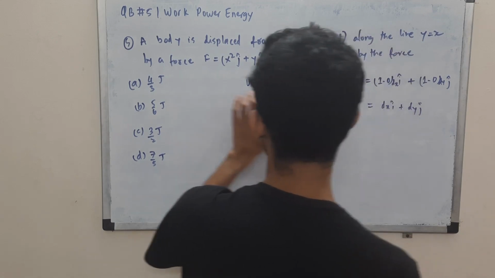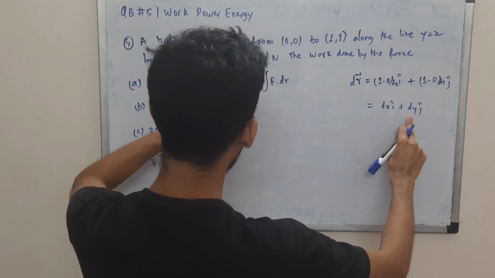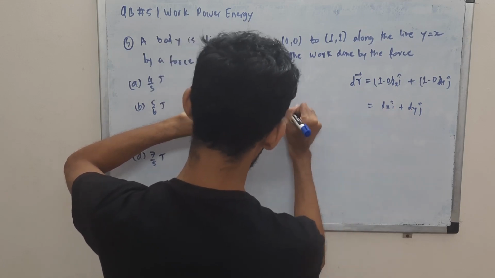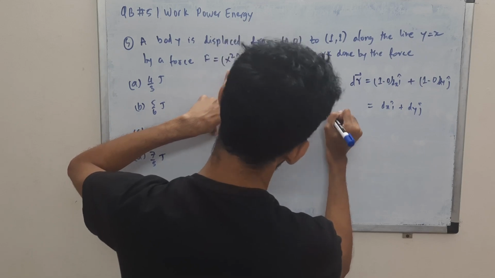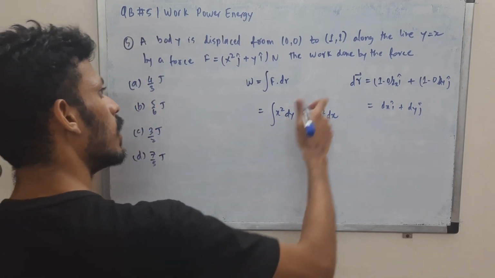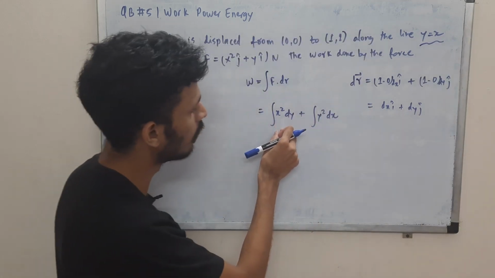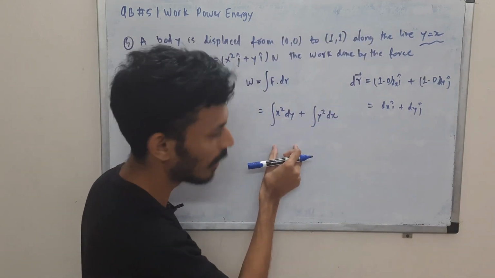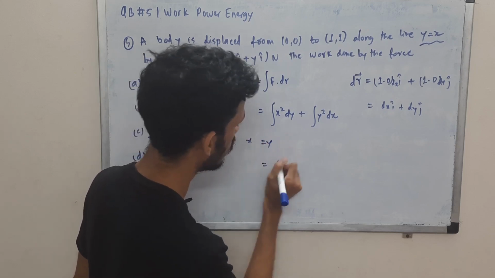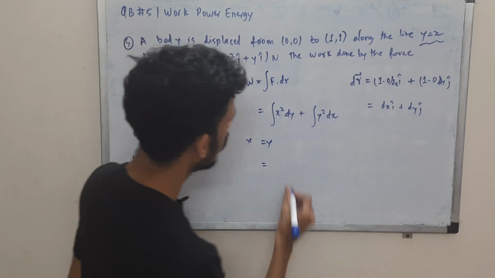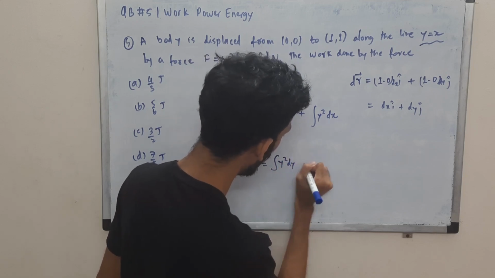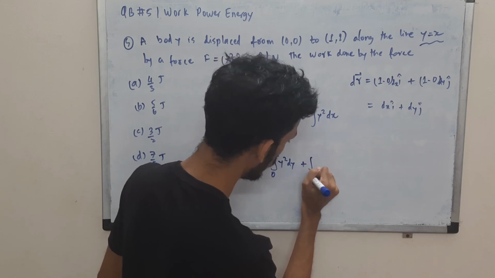Now you have to take the dot product of this and this. So j cap with j cap, so this will give you x square dy, plus y square dx, i cap with i cap. Now if you see, it is done along y is equal to x, so you cannot directly integrate this as x square y. Don't make that mistake. You use x is equal to y over here, since the process is done along that line. So we can use x as y over here, so y square dy plus, again both of these are from 0 to 1.